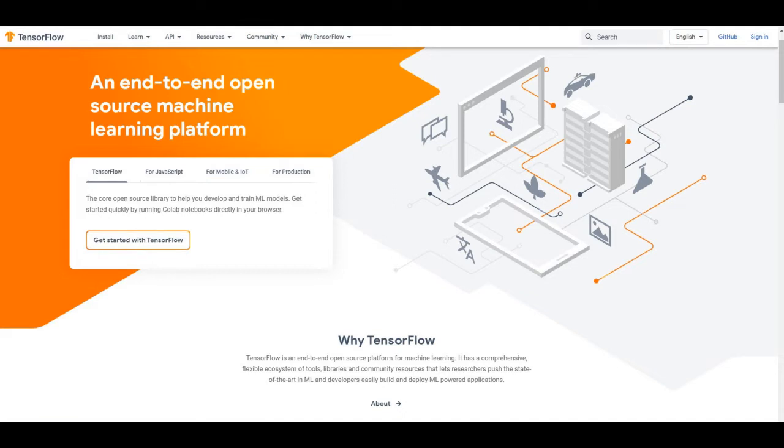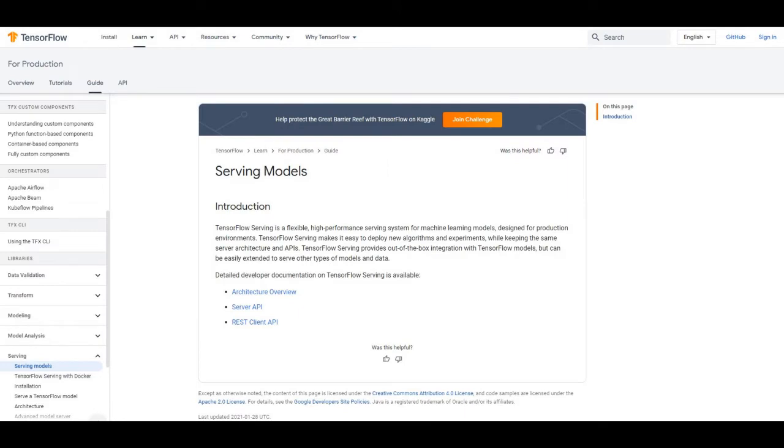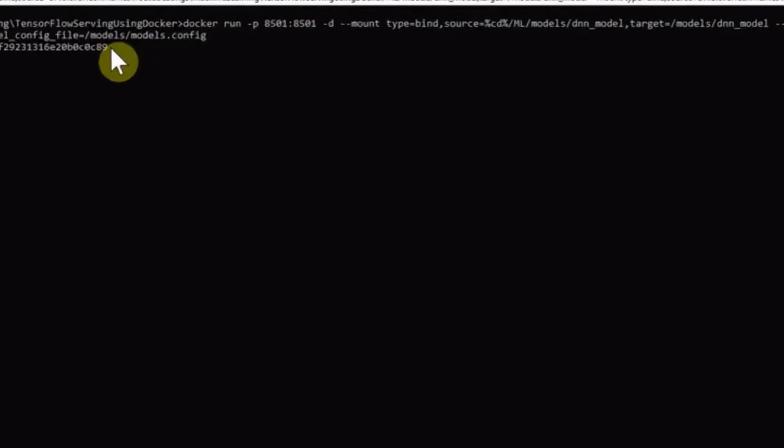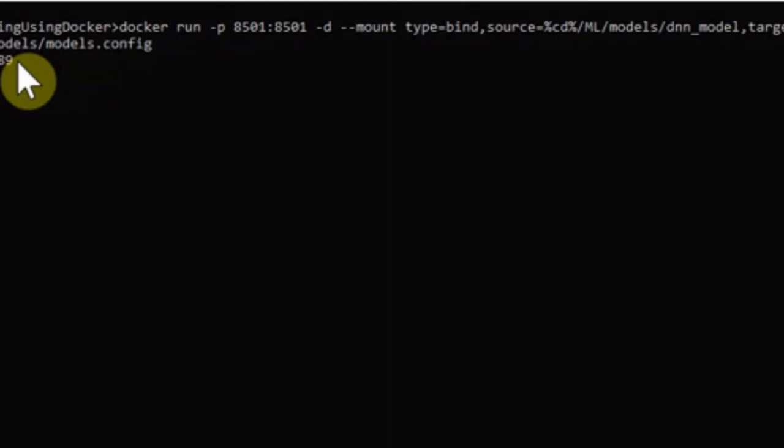TensorFlow is a deep learning framework developed by Google, and it also provides the possibility to deploy a machine learning model which is saved in TensorFlow format. For this video, I will be using a model which predicts the fuel efficiency of late 1970s and early 1980s automobiles. Our focus in this video is not to explain how to train a model, but we want to deploy